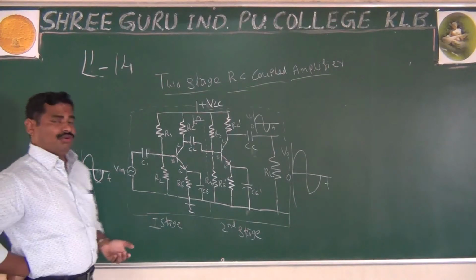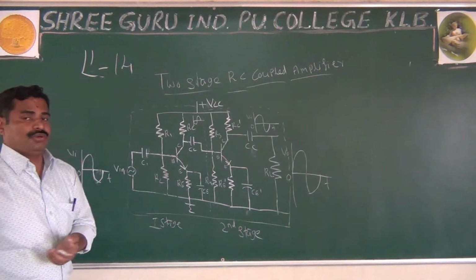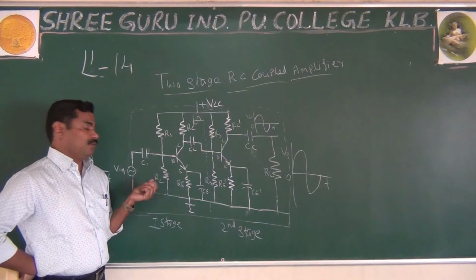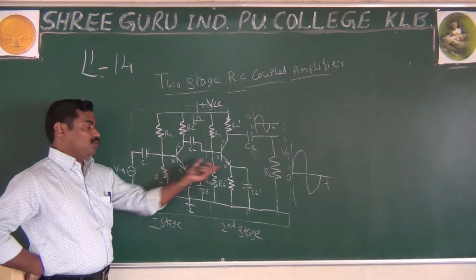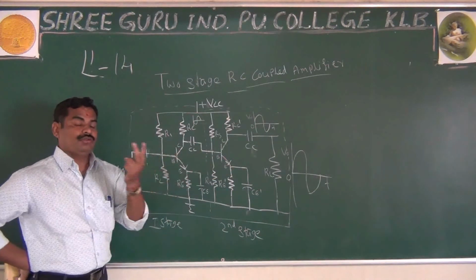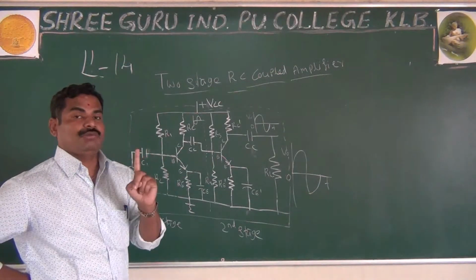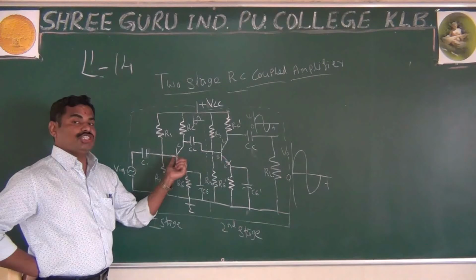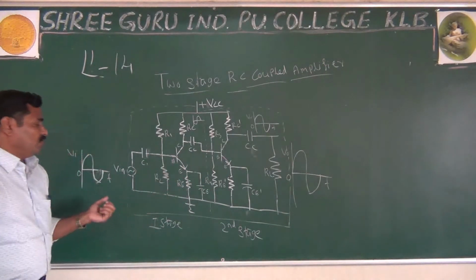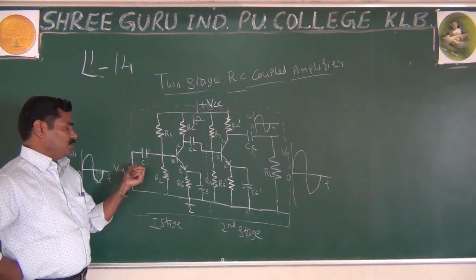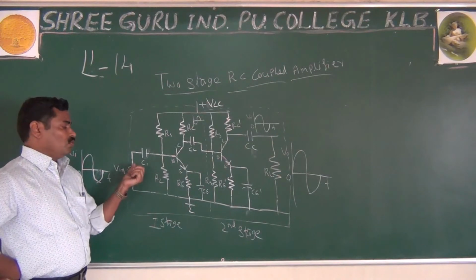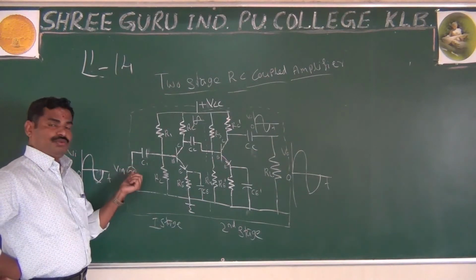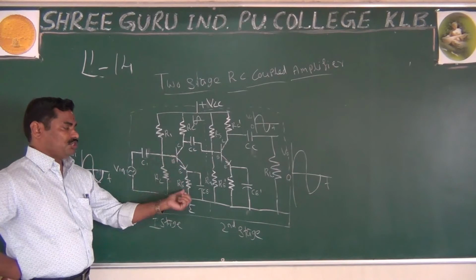And as I said, the working is very simple. We have already studied the working of the CE amplifier. You are using the CE amplifier two times. That's why you have done two times amplification, because you are using two stages of amplifiers. If you apply the input to the first stage, that input is given to the emitter base section.